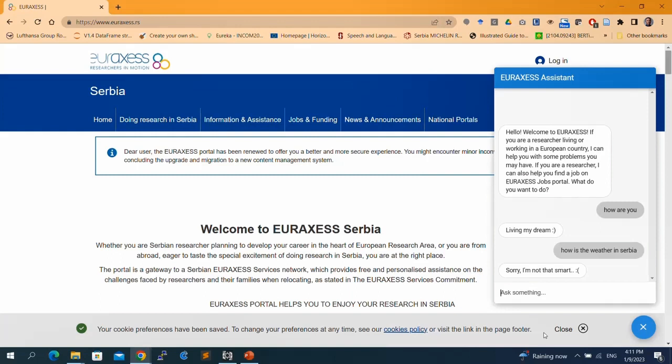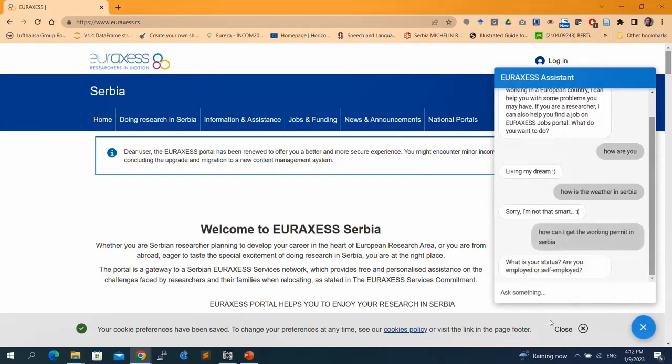So let's try a simple question, which is definitely relevant to the issues international researchers have when they relocate to some other country. I'm asking about the working permit in Serbia. Okay, so it seems that the chatbot understood the nature of my question, so he is asking the relevant question with which he needs to collect data needed to fill the gaps in order to provide the fully complete answer.